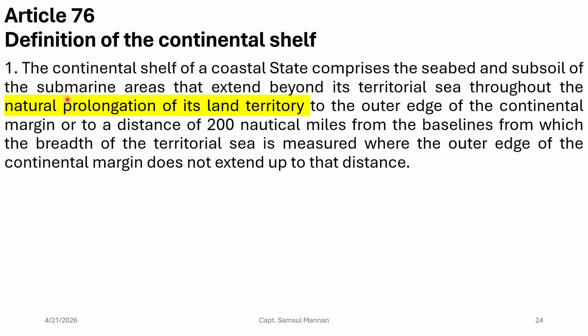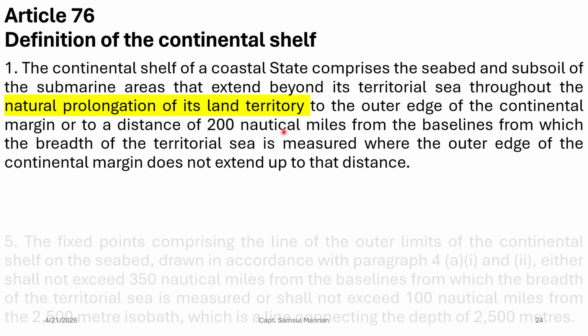So to become continental shelf, obviously it has to be a submarine area and it has to be the natural prolongation of its land territory, right?